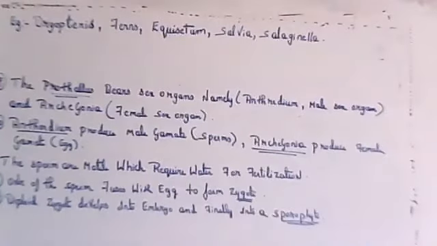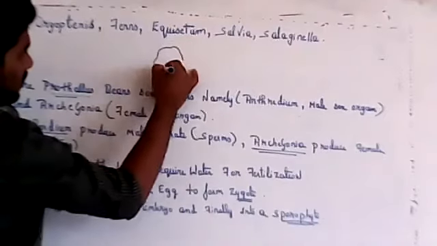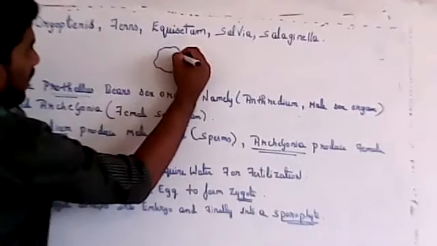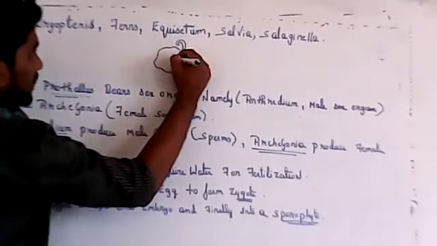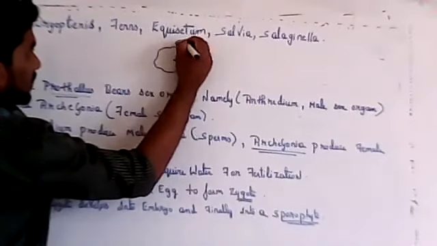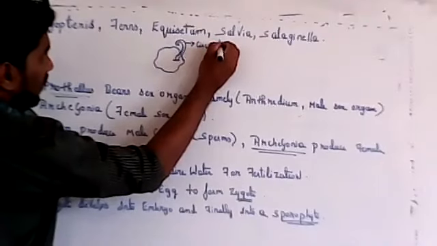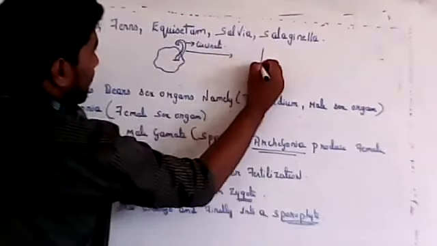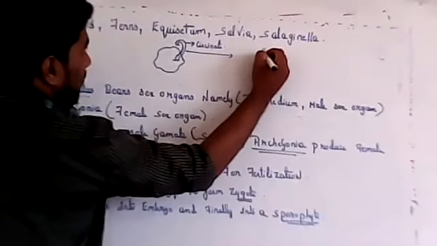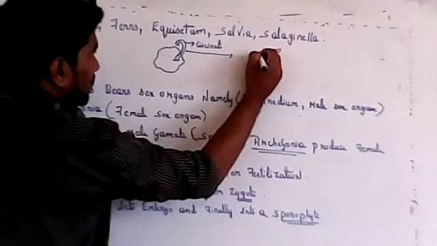The prothallus will not remain. Once the plant gives rise to a sporophyte, it will be curled, and this is called circinate. After that the plant will grow a little bigger, and when it grows completely there will be formation of roots.